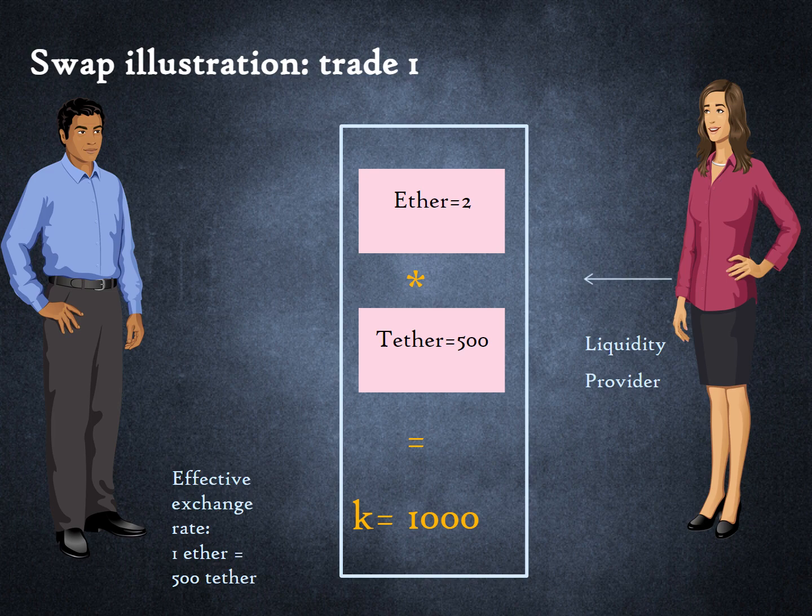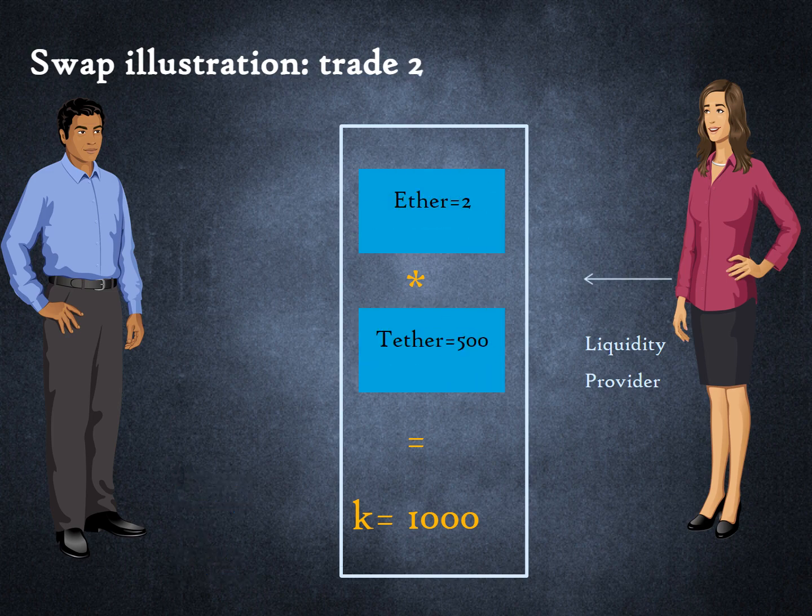But the act of buying Tether reduced the price of Ether and increased the price of Tether. One way to think about this is that buying each incremental Tether made the Tether token more expensive. The first Tether token was bought at the original exchange rate of 1 Ether to 1,000 Tether, the second token at 1 Ether to 999 and so on. On average, Bob paid 1 Ether for the 500 tokens.